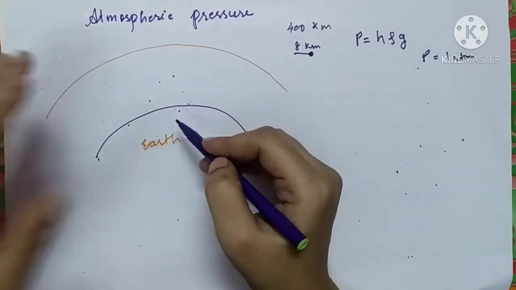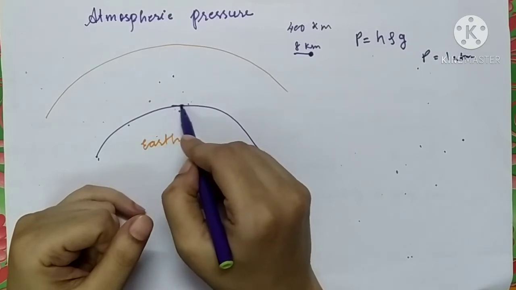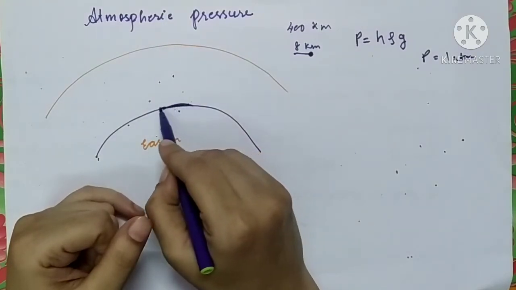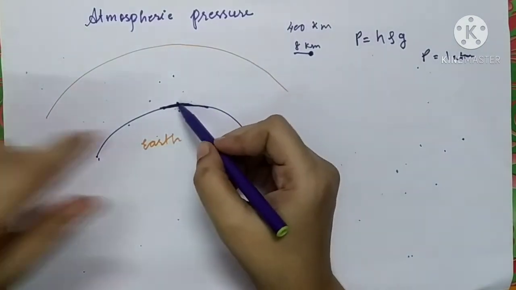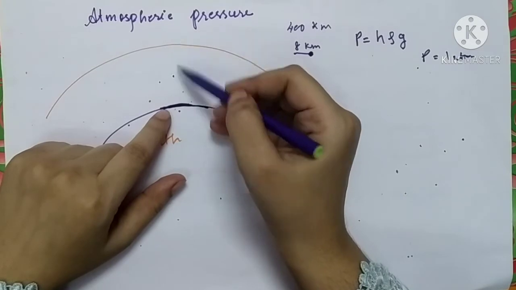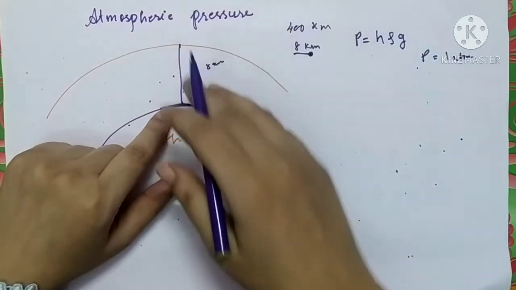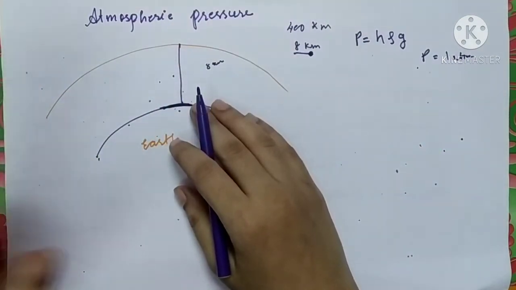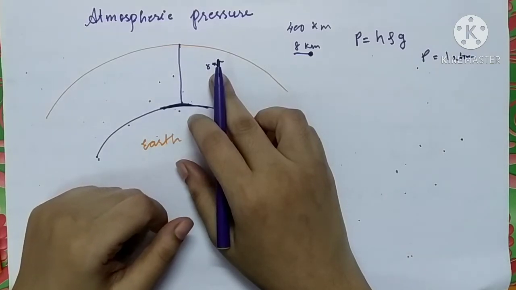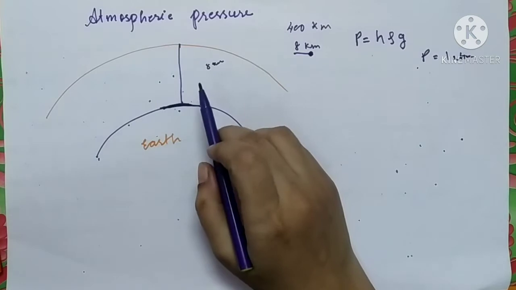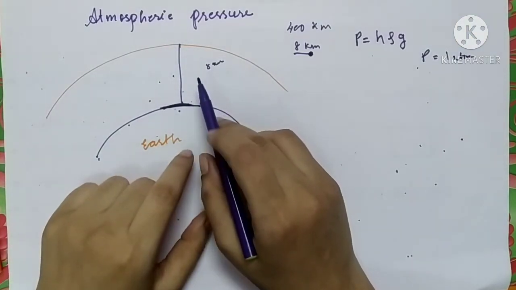So we all know that this height is taken from the sea level, from the sea. Suppose this is the surface of sea on the earth. So this height is taken from the sea level. This atmosphere, and this height is 8 km. It is extended up to the 400 km, but we will consider only up to 8 km of height. So by the formula of H rho g we had calculated this atmospheric pressure.